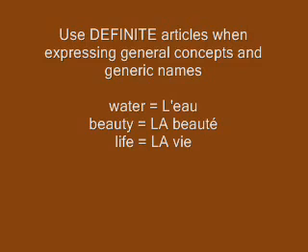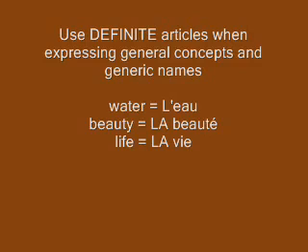You just don't say beauté. It's too vague. You have to use the definite article, la beauté. Life, you have to say la vie. What else can we say? I just said water, which is l'eau.